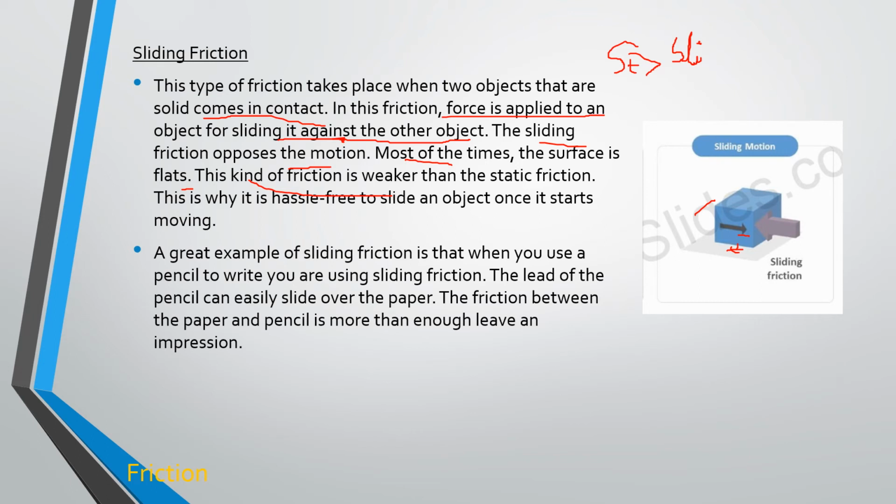A great example of sliding friction is when you use a pencil to write, you are using sliding friction. The lead of the pencil can easily slide over the paper. The friction between the paper and the pencil is more than enough to leave an impression.